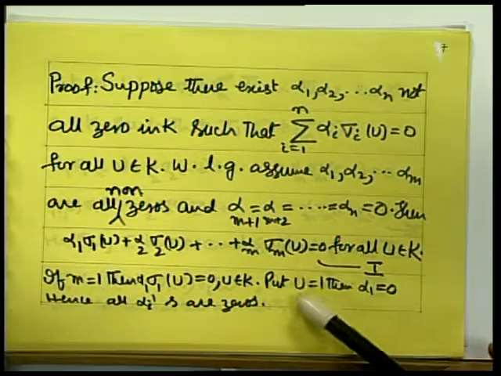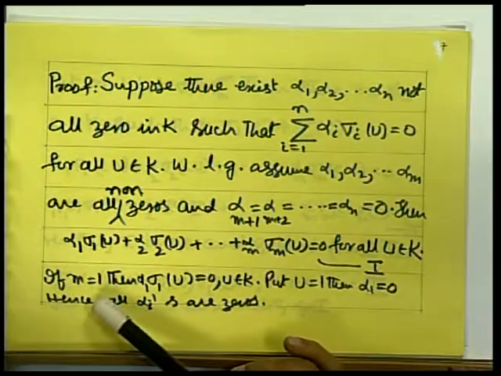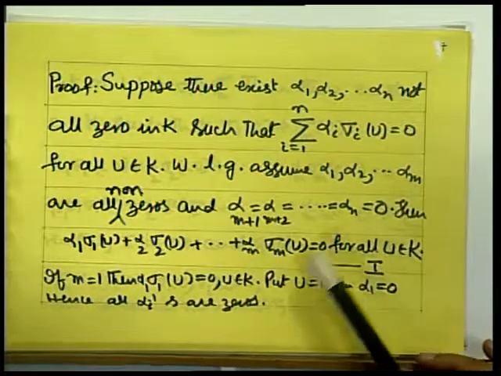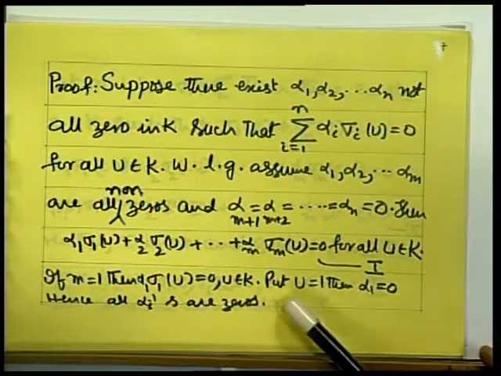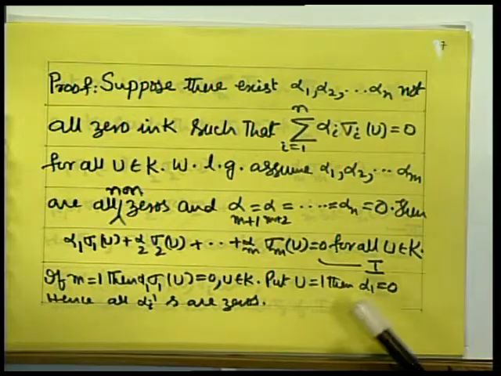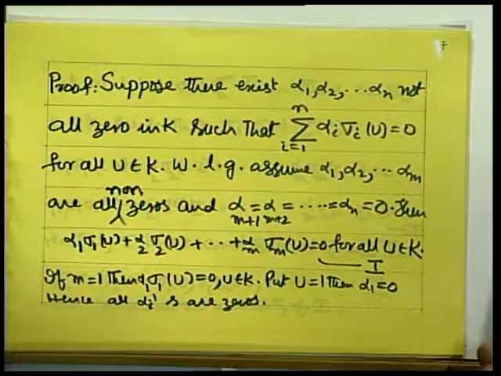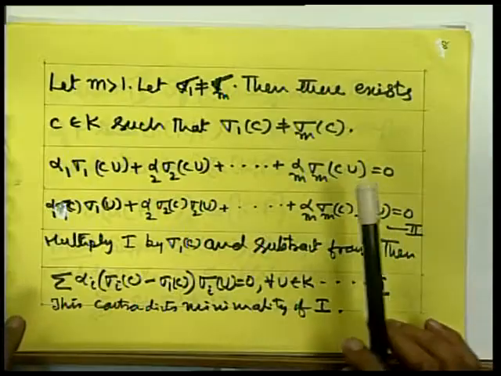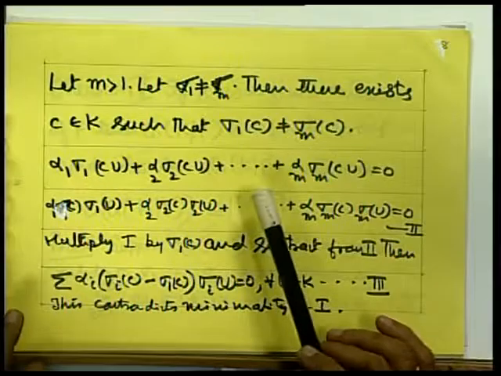That is what we assume. Now suppose m equal to 1, then alpha 1 sigma 1 u equal to 0 for every u belong to K. Put u equal to 1, then sigma 1 is 1, so alpha 1 into 1 is 0, so alpha 1 is 0, hence all alphas are 0, therefore the theorem is true. Suppose m is greater than 1, then these are all distinct automorphisms.